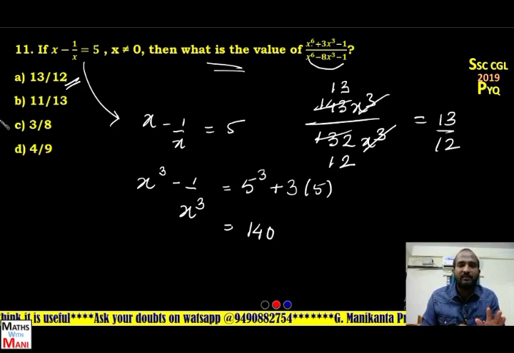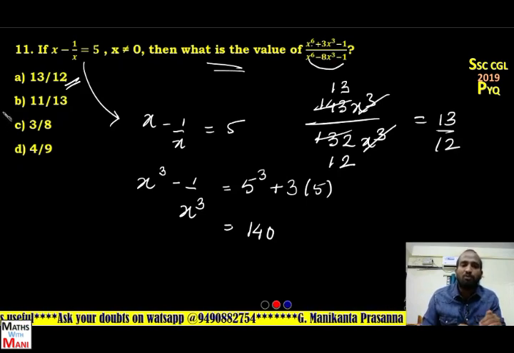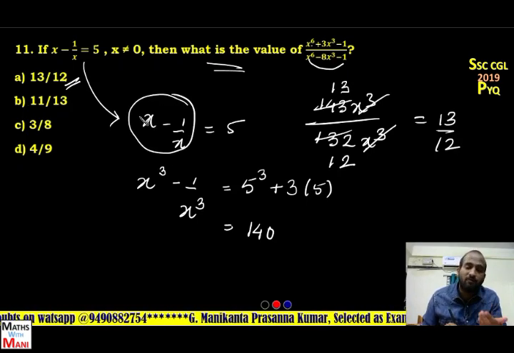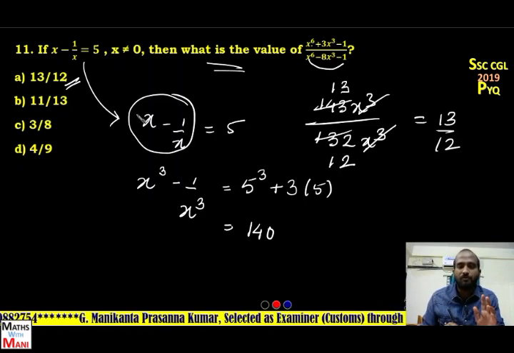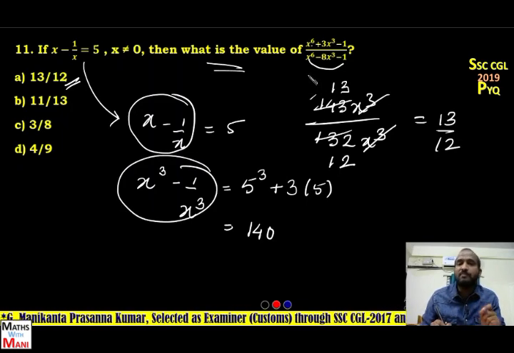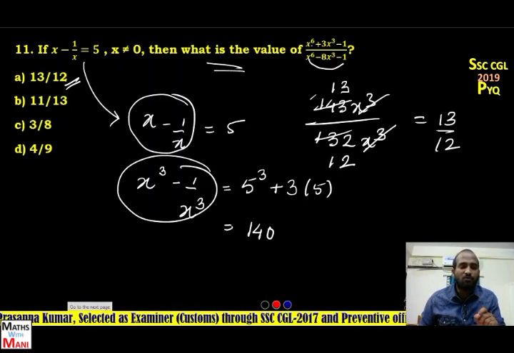Very simple thing. But here you have to know which value you have to find out. From the value of x minus 1 by x, you can find out the value of x square plus 1 by x square, x cube minus 1 by x cube also. But why did I find out this value? Because here x to the power of 6 minus 1 is there. Clear? Let's see the next one, that is the 12th.